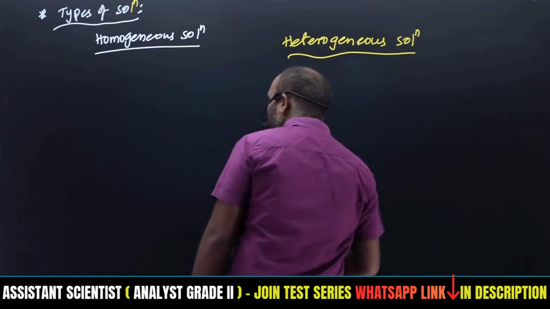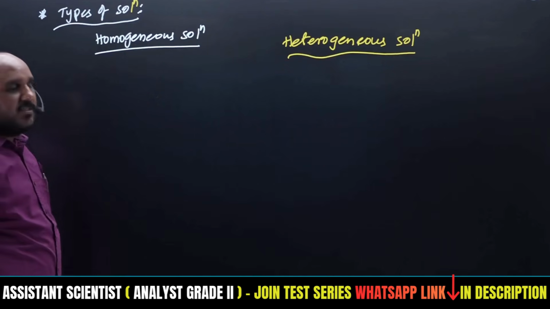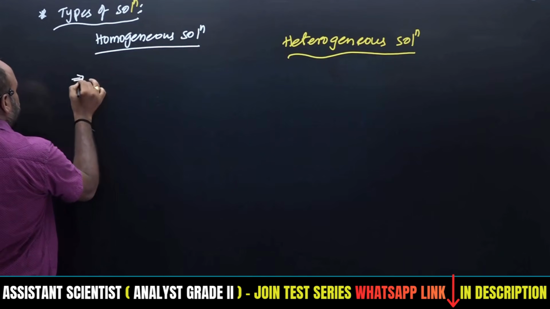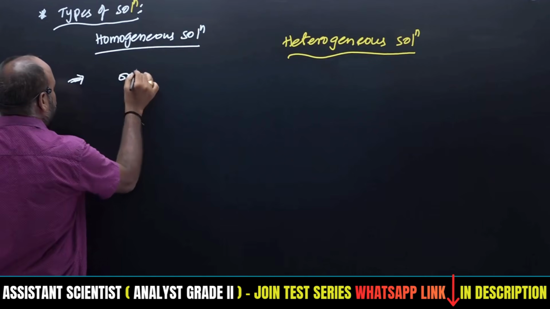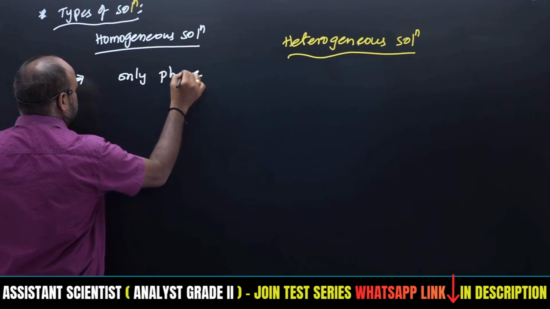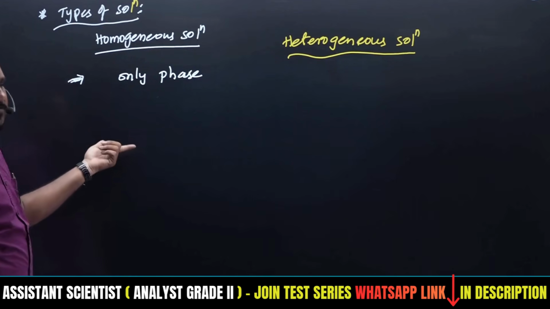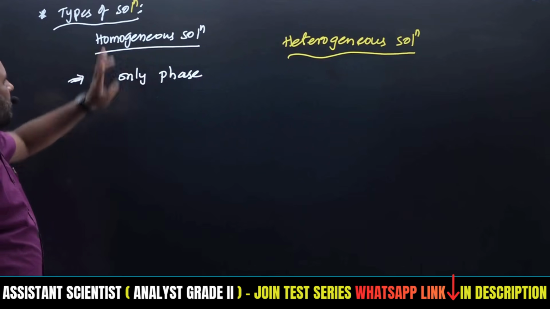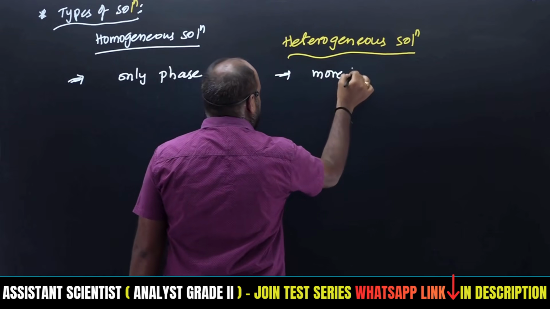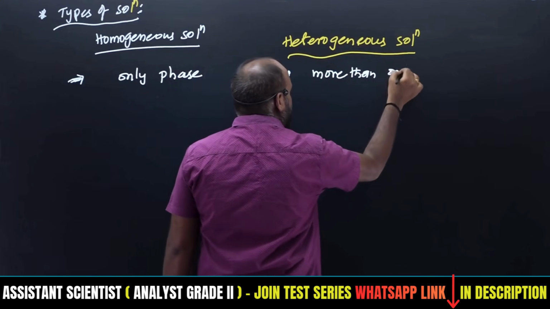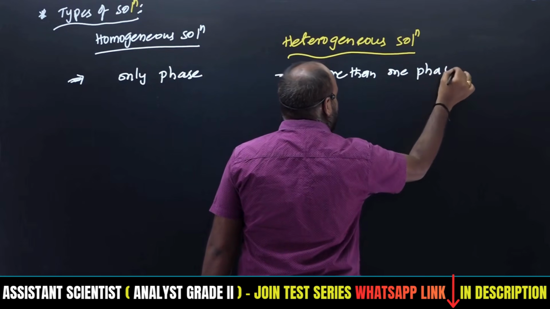Homo means only one phase is present, and when there are two different kinds of phases, that is called heterogeneous. In a homogeneous mixture, only one component or one phase is present, either a solid phase, liquid phase or gaseous phase. Only one phase present is called a homogeneous solution. If more than one phase is present, that is called what?